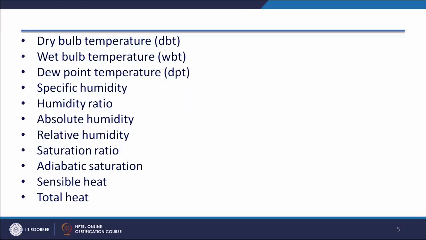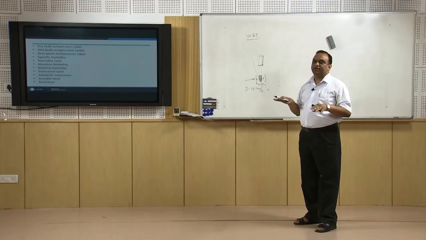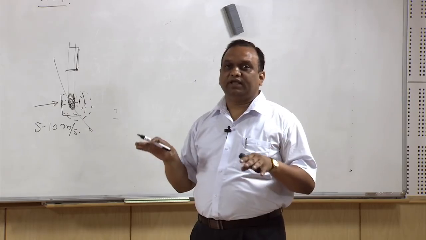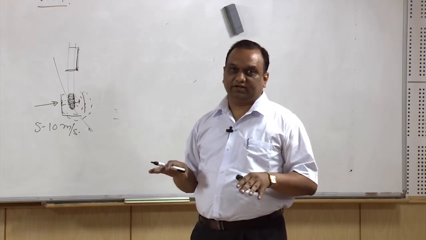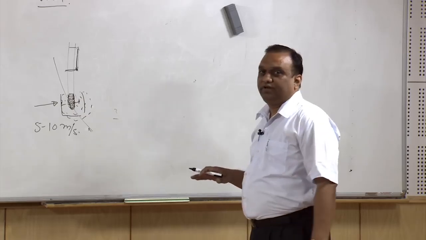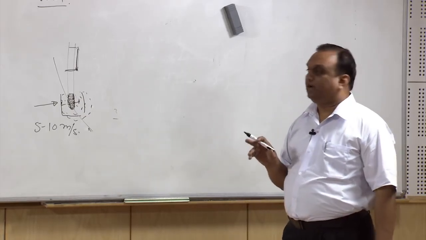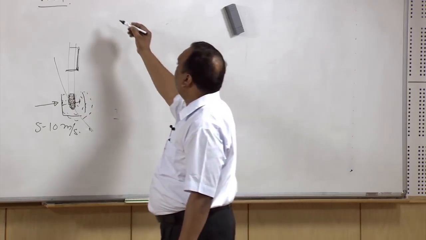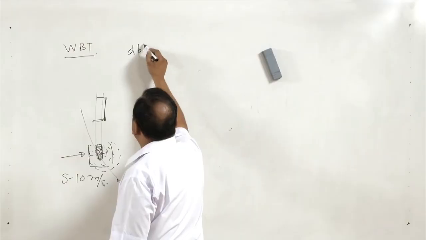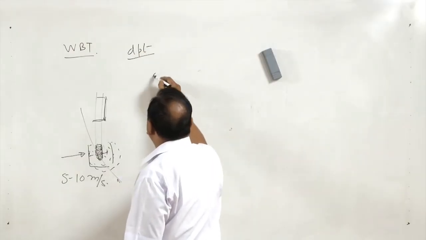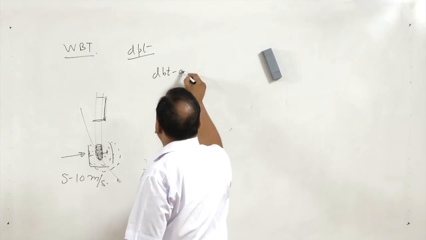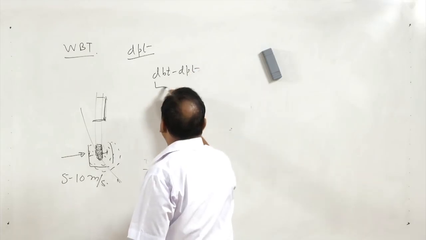in the environment. Now, the third is dew point temperature. If I keep on reducing the temperature of this room, after a certain temperature the water vapor in this room will start precipitating, and that particular temperature is known as dew point temperature, and the difference between dry bulb temperature and dew point temperature is dew point depression.